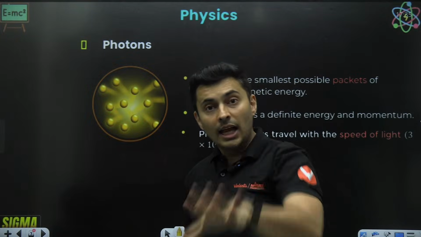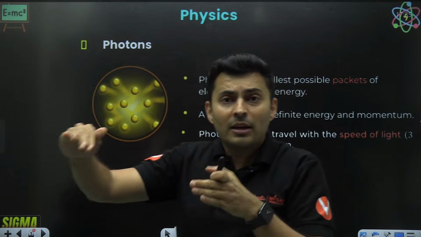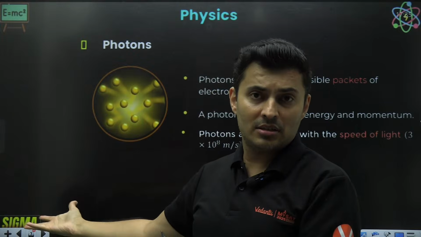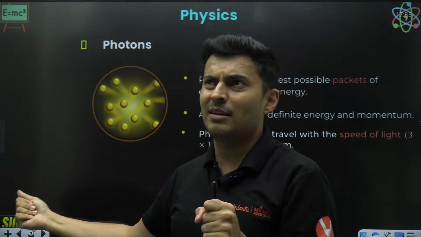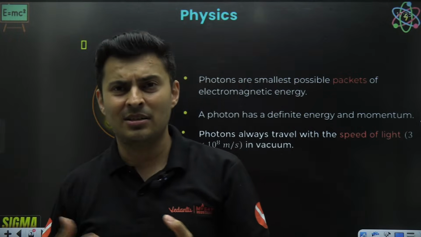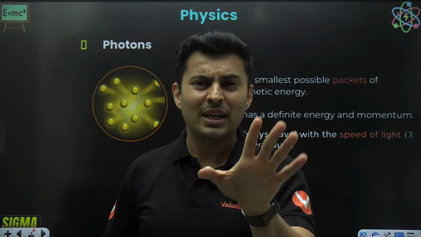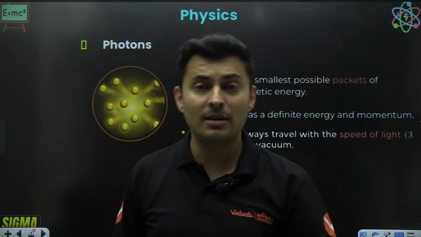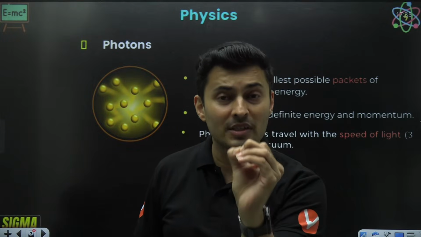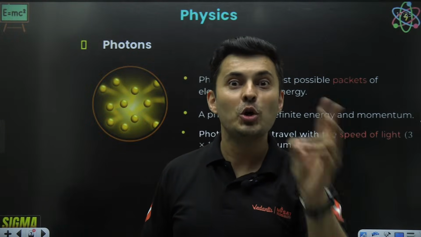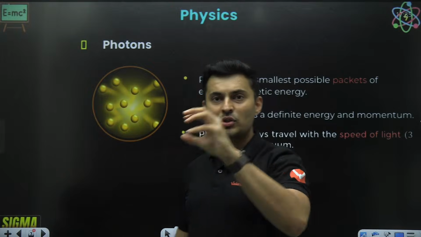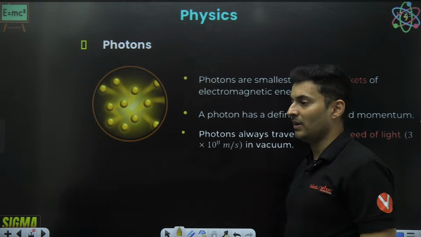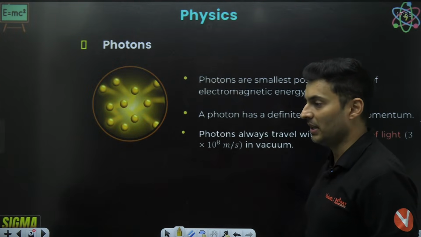Same way, light also behaves like a wave on certain occasions. Like, for example, refraction, diffraction. These are wave-like behavior. But in certain places, light shows that it is a particle, dual nature. And I am showing that dual nature of light, which is basically the photon part.